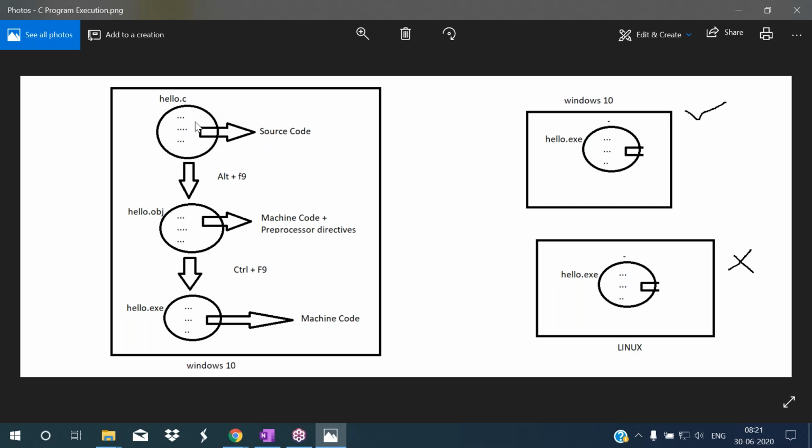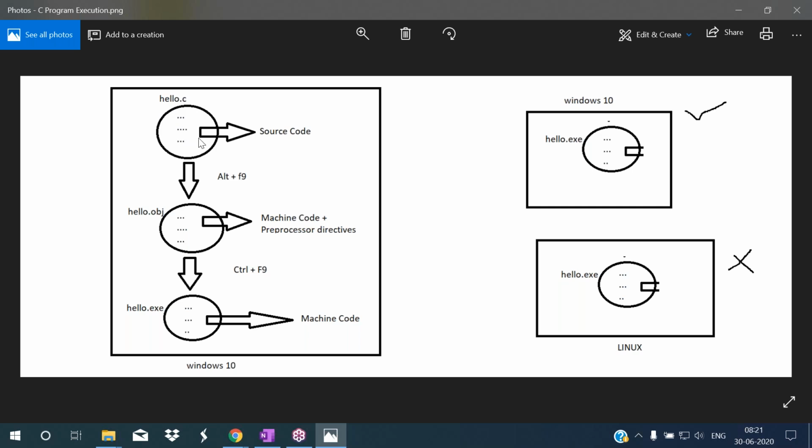This code is source code. This cannot be understood by the computer. This is in high level language. Computer cannot understand this one. I am writing the program and I am storing this code in one particular file. I am giving the file name as hello.c, where .c is the extension of a C program. So we are writing the program and saving that program with the name hello.